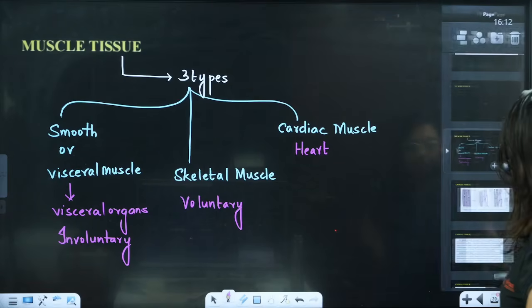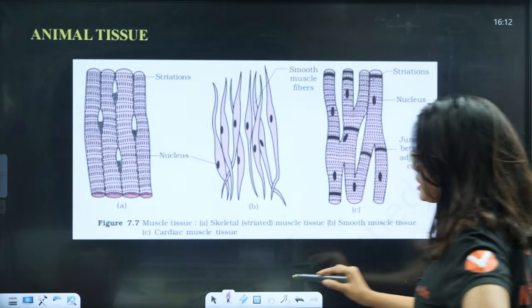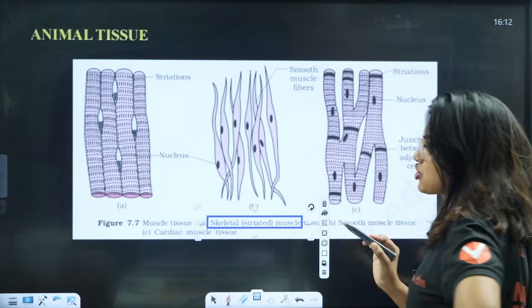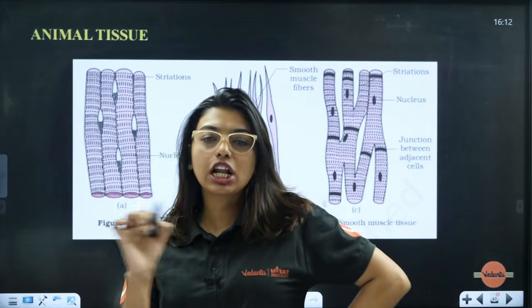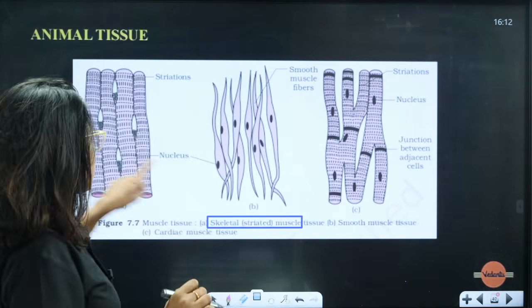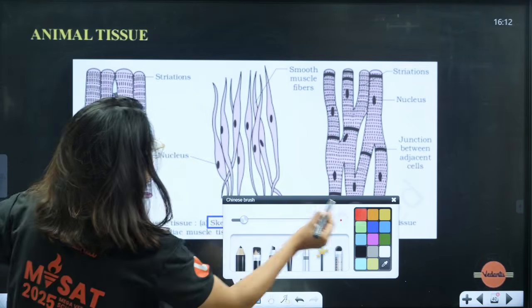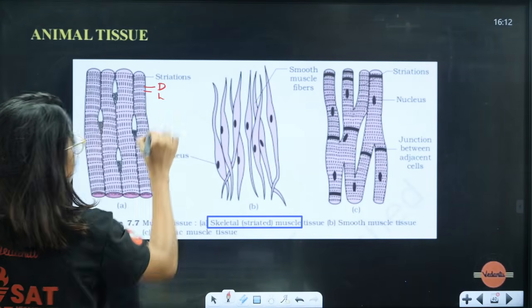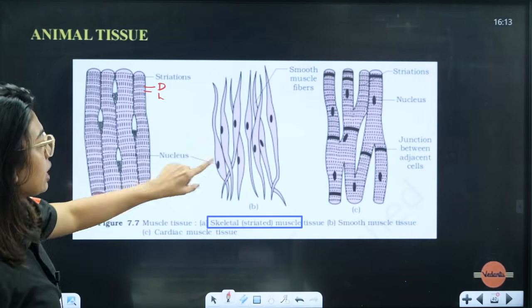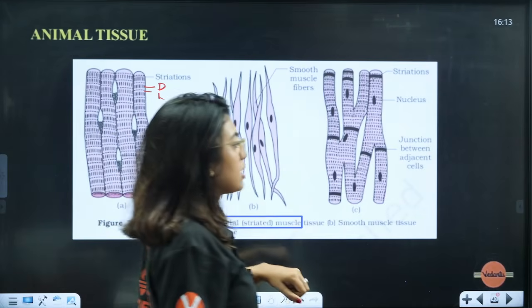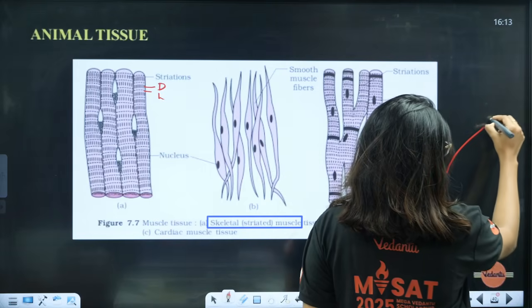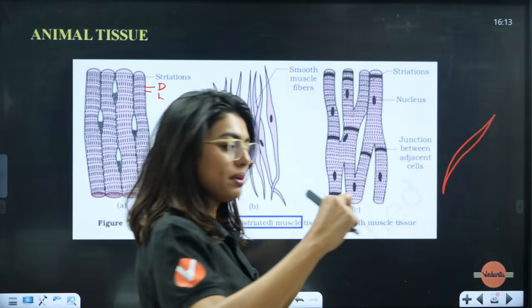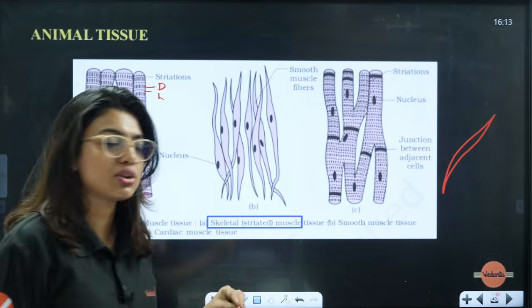Done. All of you are marking your attendance, I hope. Okay. Here, students, see here. This is your skeletal or else your striated muscle. Striation means dark bands and light bands will be present on the muscle. So here, as you can see, dark and light bands are present. Dark, light. So like this, striations will be present. But second one is your smooth muscles. In the smooth muscle, the students, tapering at both the ends. Tapering means like this. That means they will be very narrow at both the ends.